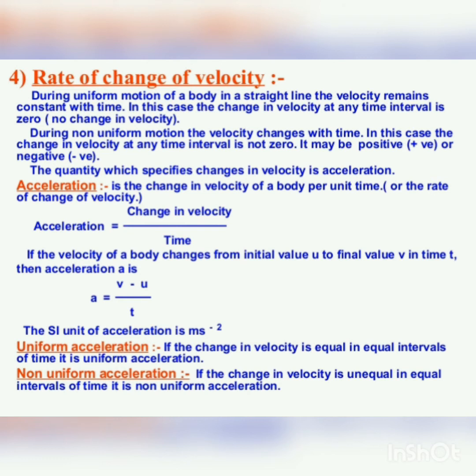Acceleration is the change in velocity of a body per unit time, or the rate of change of velocity. Acceleration is written as change in velocity divided by the time taken. If the velocity of a body changes from an initial value u to a final value v in time t, then acceleration is written as a equals v minus u upon t. The SI unit of acceleration is meter per second square.